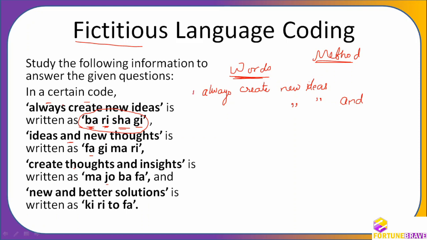So this is the first sentence. Okay, and this is the second sentence, right? And what else is there? Thoughts is there. Thoughts was not there in the first sentence. Only what is not there, you are going to write. Now in the third one, again, create is already there. So I am going to write a double inverted comma. You can write anything. You can write a dash, a square, whatever you want. Because we use this to show that the same word continues, I am using this. Create, thoughts is there. So I am going to write a double inverted comma for thoughts as well. This is the third. And is there, so I'm going to write the and mark here.